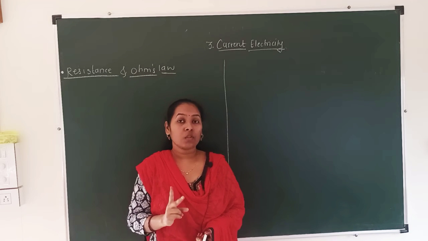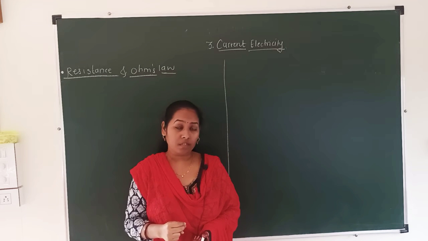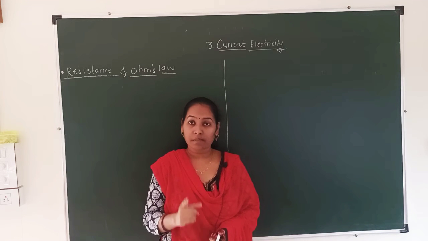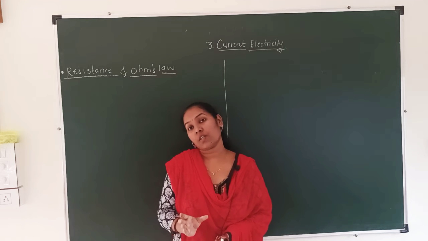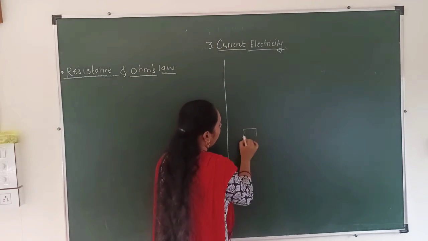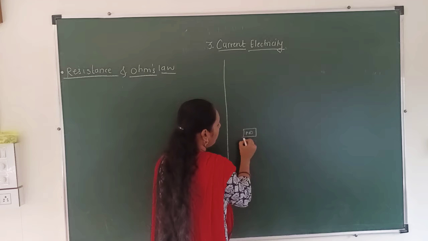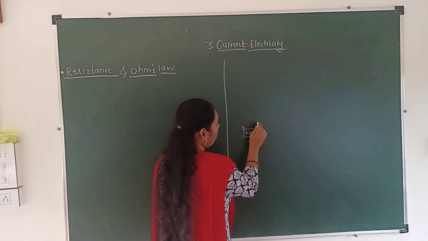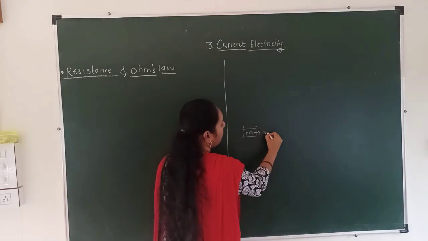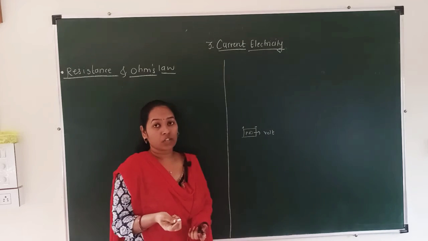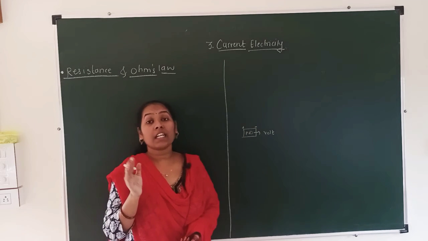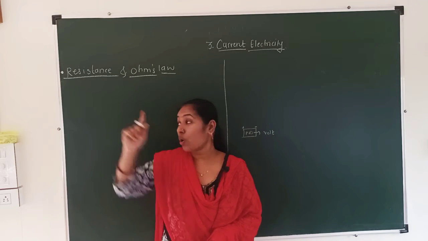I have just told you two points. The first is that electrons start to move from one point to another because of voltage, where voltage is the unit of potential difference. When a potential difference is created in a conductor, electrons start to move from the negative end to the positive end. The unit of potential difference is the volt. So electrons move from one point to another due to voltage, and electrons stop moving due to resistance.